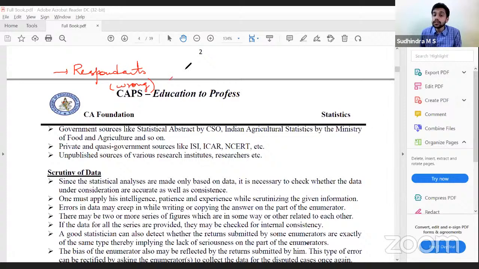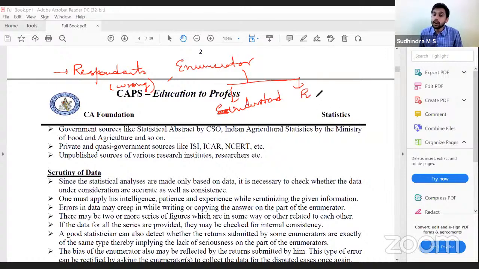Or the person who is collecting the information, whom we call enumerator. When the respondent has given the correct information, but the understanding level of the enumerator, when he is recording that information, might be different, because of which errors can occur. Or he has understood it correctly, but while recording, he has recorded the wrong information.